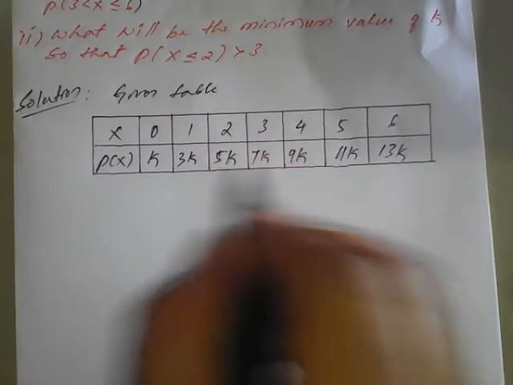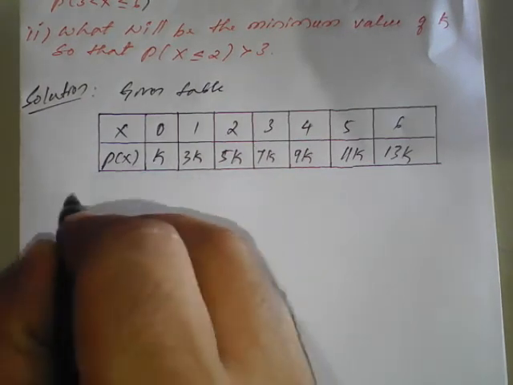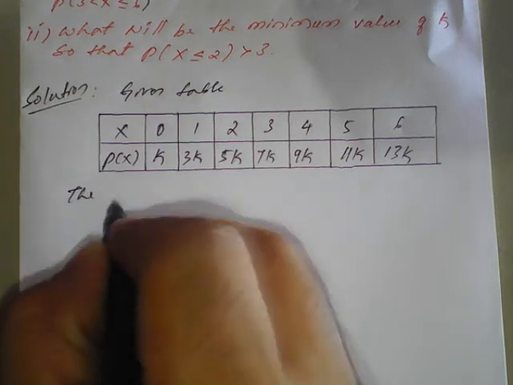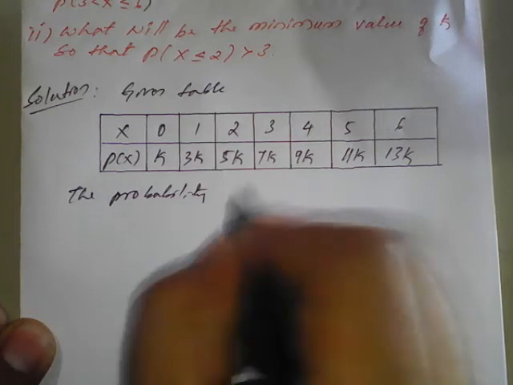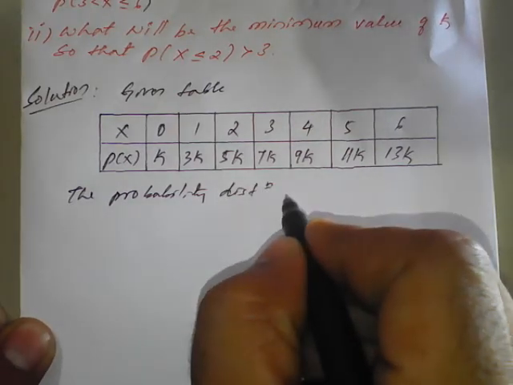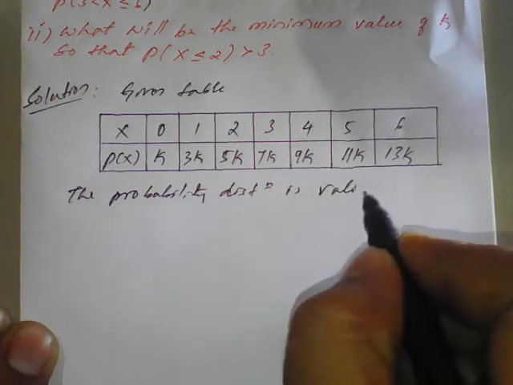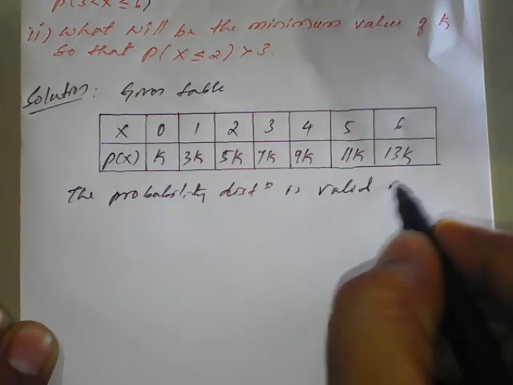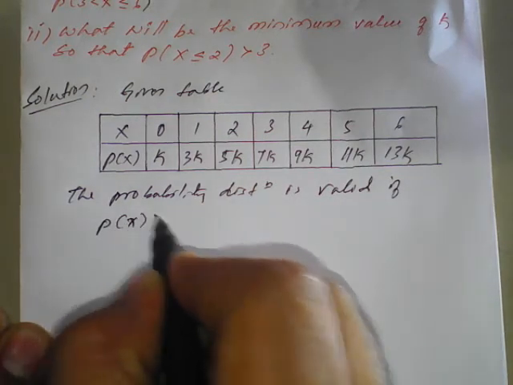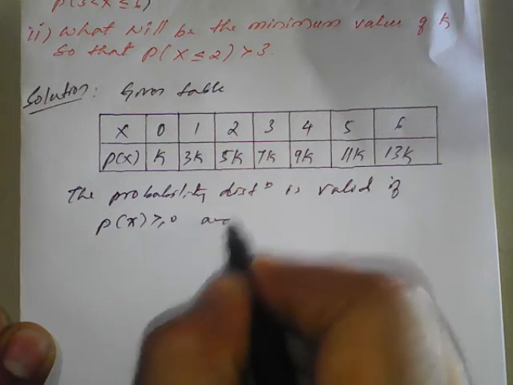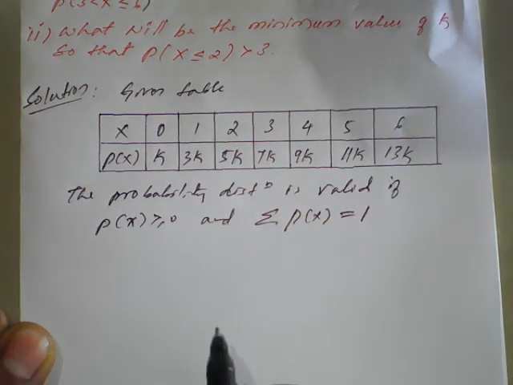Now this is a probability distribution, so this probability distribution is valid if our p of x is greater than or equal to 0, and the second condition, we know that the summation of p of x should be 1.